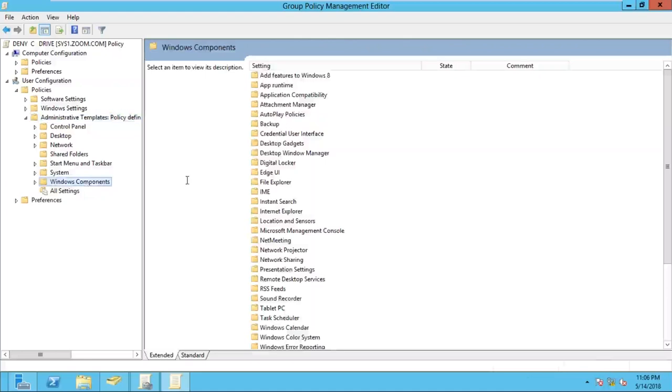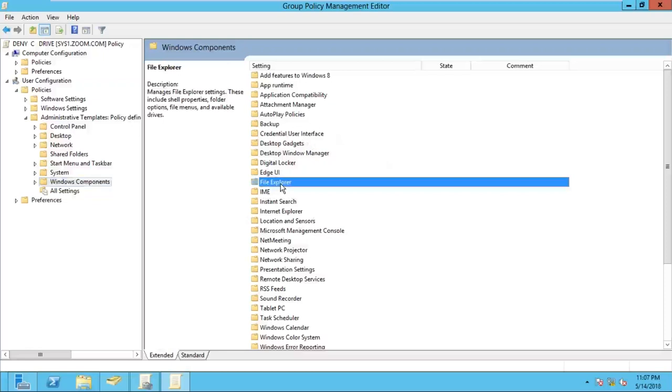But tell me, are these actually policies first? No, these are not policies. These are containers. In these containers, there are a number of policies. Some containers contain 10 policies, some contain 50, some contain 100, some contain more than 100 also. But which folder do I have to use to restrict the drives? I already know this one, right? You have to use the File Explorer container.